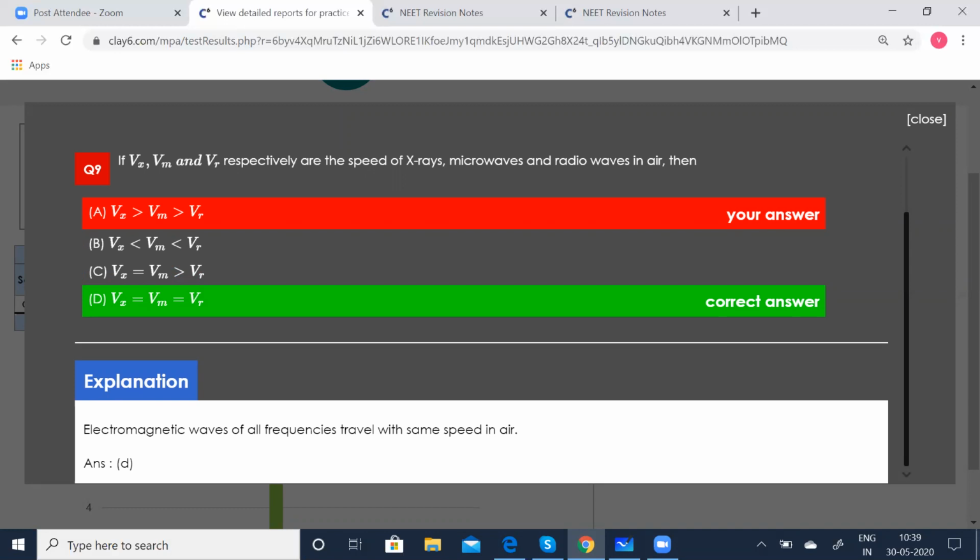So you have to look into the question, see in air it is given. So we shouldn't miss that. So in air the speed is the same. So option D is correct. That is where we went wrong. Otherwise all our options were correct.